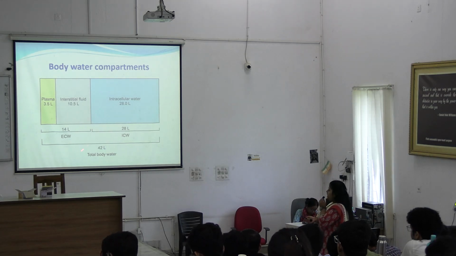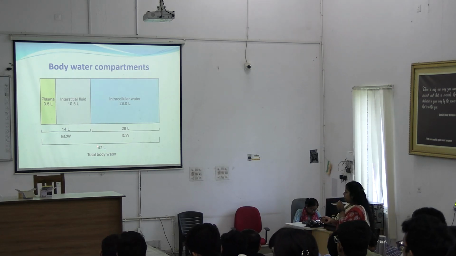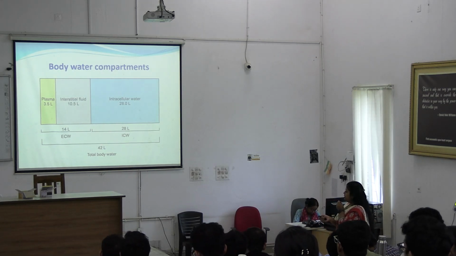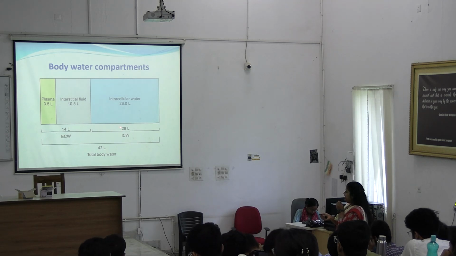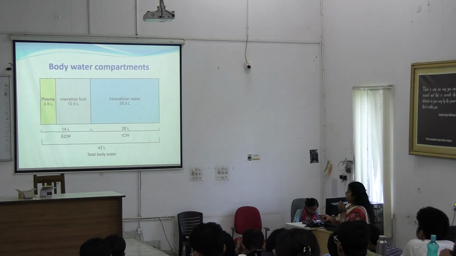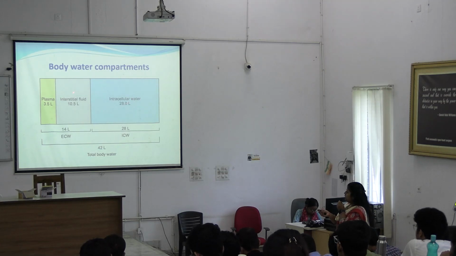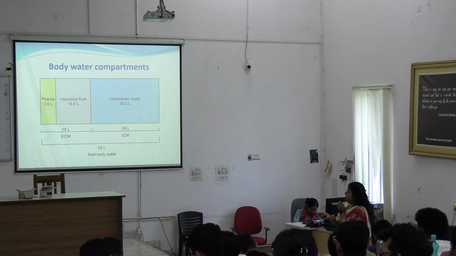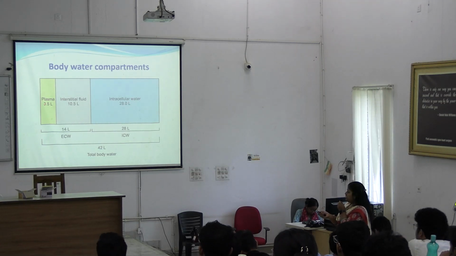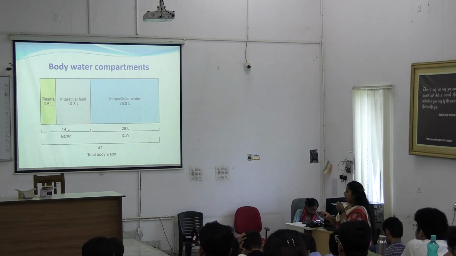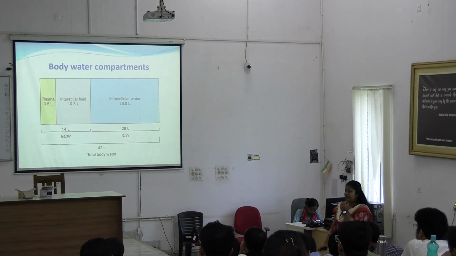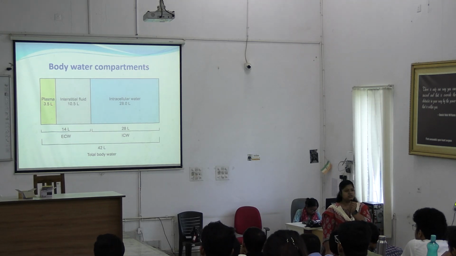So here, if total body water is 42 liters, extracellular will be 14, intracellular will be 28, that is 1/3 and 2/3. And all of this will be intracellular, whereas extracellular is divided into plasma and interstitial. 3.5 liters of average plasma and 10.5 liters of interstitial fluid. Clear?